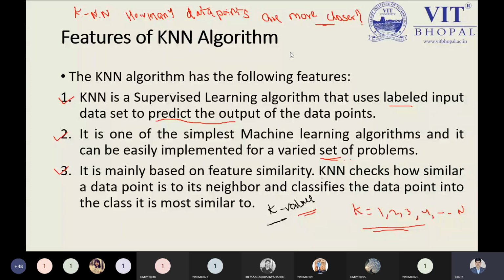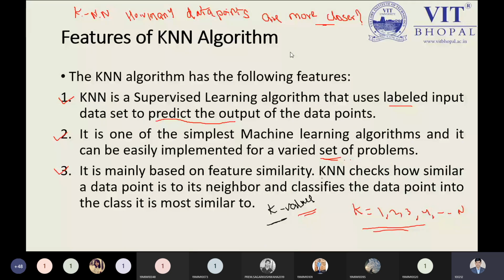This is the parameter, gender, but rather than that I can use other factors. I can divide my two groups of students based on their CGPA, based on their interest in the subject, based on their elective subjects, or based on their different requirements. So classification can be done on various parameters. Whatever parameter you are following, that's your problem. We can check how similar a data point is to its neighbors and classify the new data point into the class it is most similar to. But here we need to keep in mind what is meant by the K value.